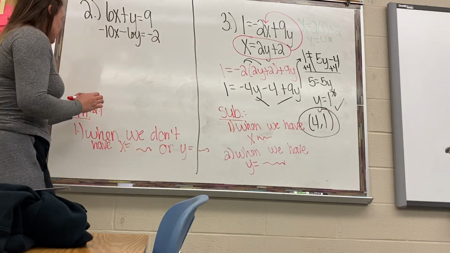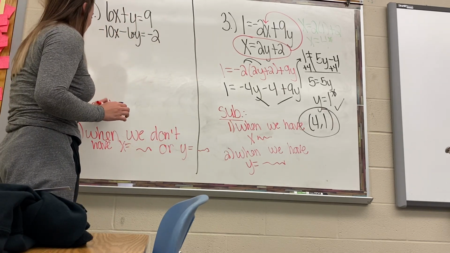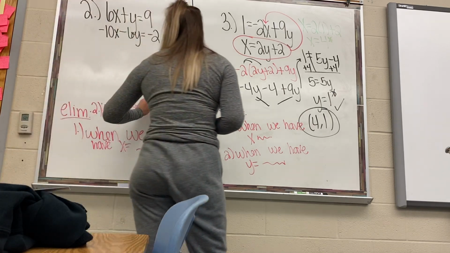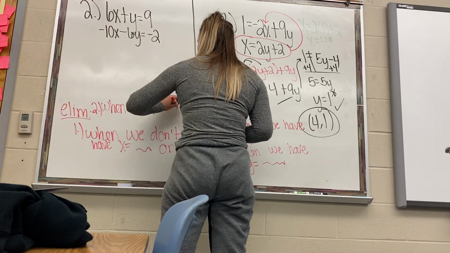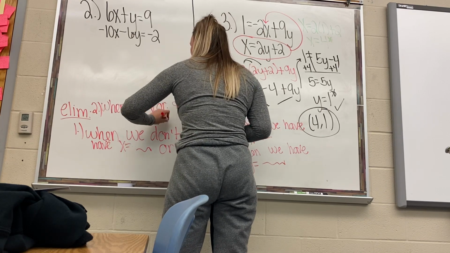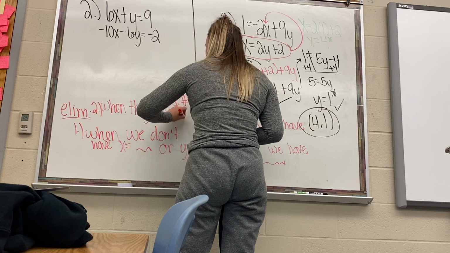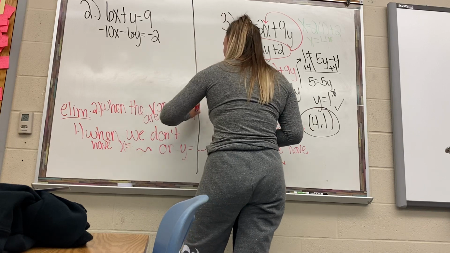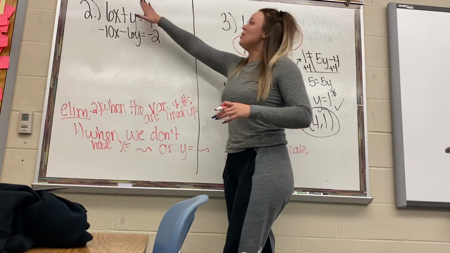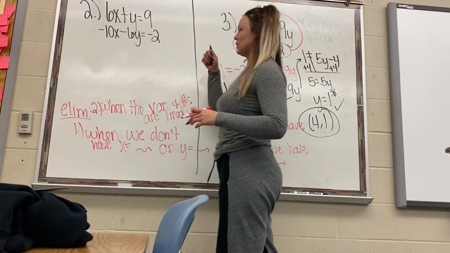We want to use elimination when the variables and numbers are lined up. Meaning up and down, we have the x's in a column, the y's in a column, and the regular numbers in a column.